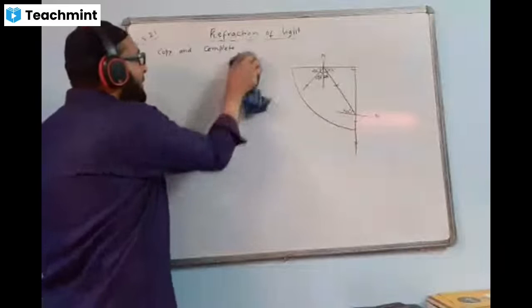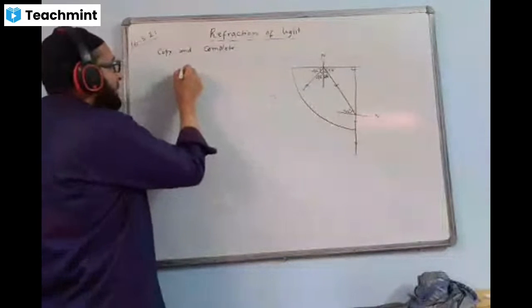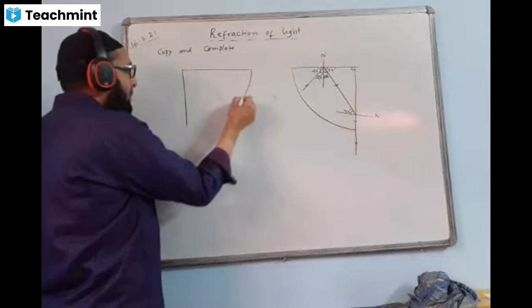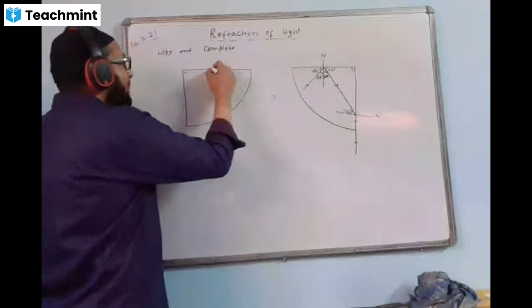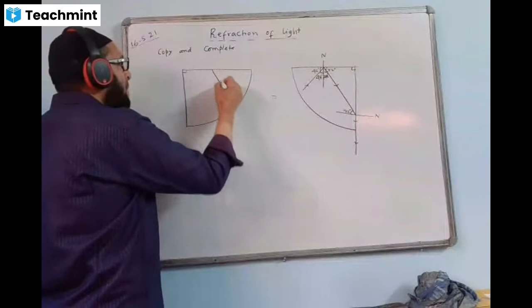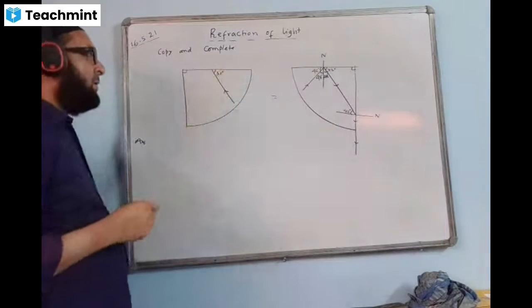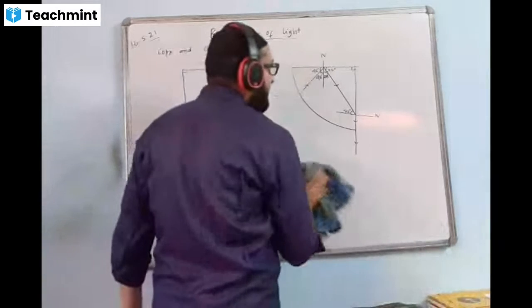Now, I'll give one more here, then you have the idea. Let's see. This is given 30-degree here. Complete. Okay. Copy and complete.